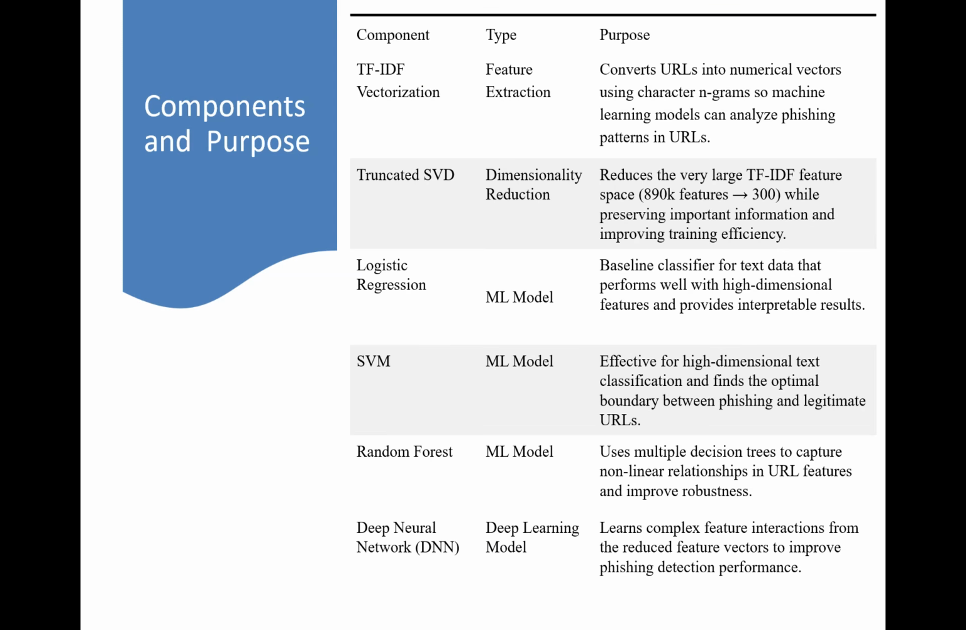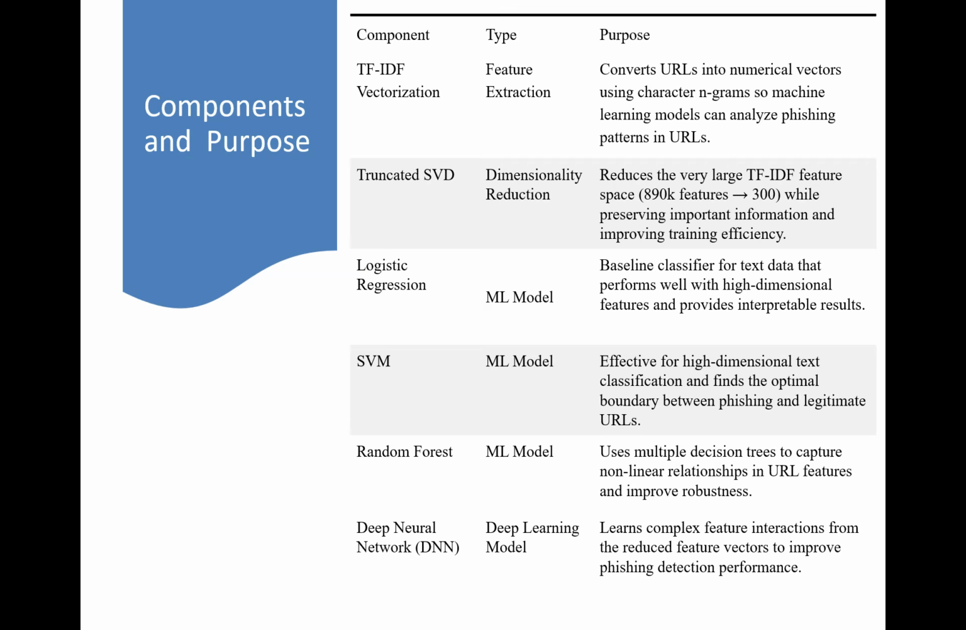First, TF-IDF vectorization converts URLs into numerical vectors using character n-grams, allowing the model to capture phishing patterns in URL structure. Since this produces a very high dimensional feature space, SVD is applied to reduce the number of features and improve computational efficiency. Next, logistic regression is used as the baseline linear model that estimates the probability of a URL being phishing. SVM is particularly effective for high dimensional data and finds the optimum boundary between phishing and legitimate URLs.